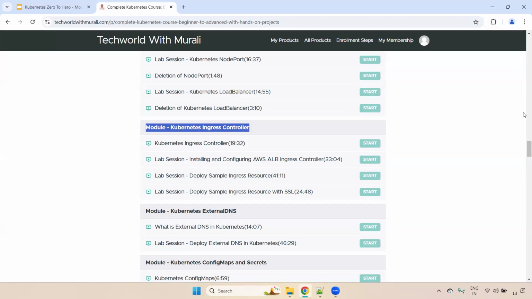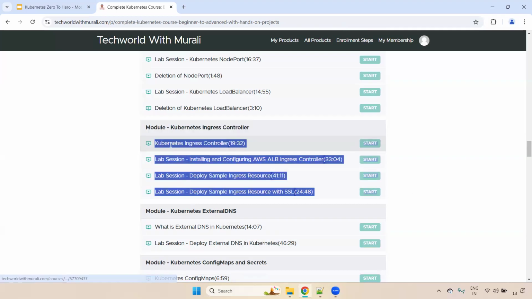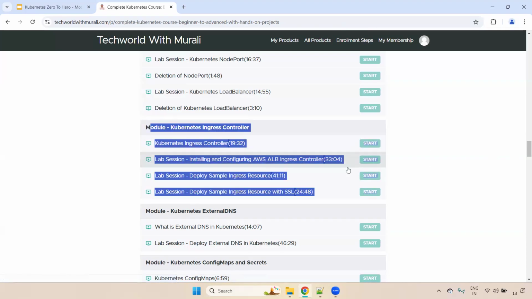Okay, clear, right? Fine. And then here we discuss what the Kubernetes ingress controller is, how we install and configure the AWS ALB ingress controller, how we deploy a sample ingress resource, and how we deploy our ingress controller with SSL. It means how we access your application using HTTPS. Okay, clear? Fine. Again, I'm repeating, if you are not aware of this ingress controller, no one will hire you. Remember, guys, I'm repeating. Okay, clear.